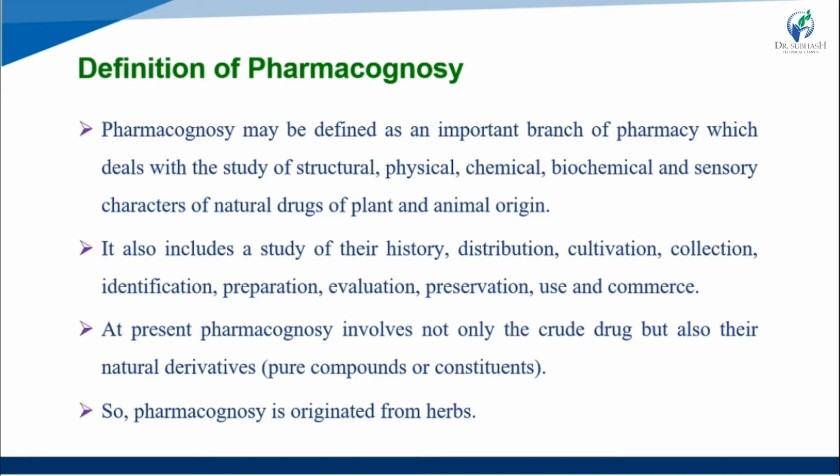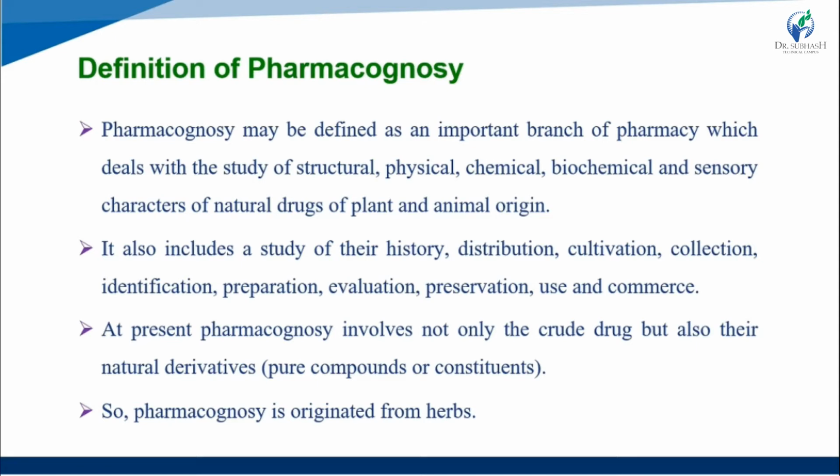It also includes the study of their history, distribution, cultivation, collection, identification, preparation, evaluation, preservation, use and commerce. All these parts are included in pharmacognosy.